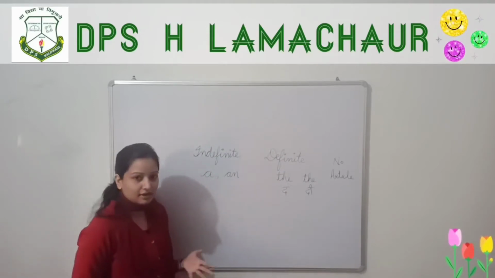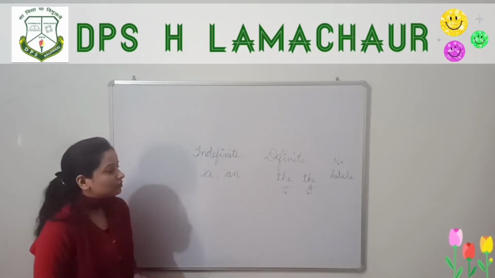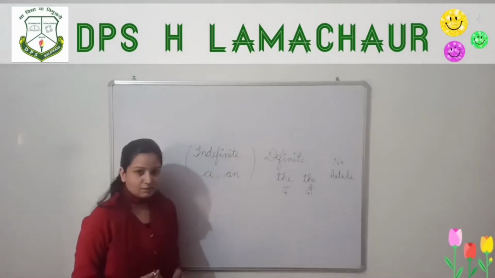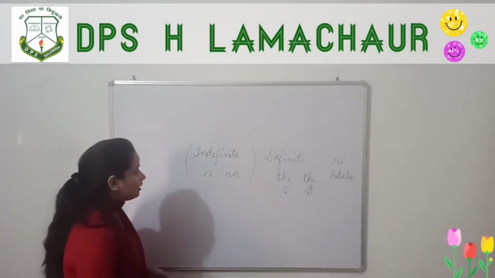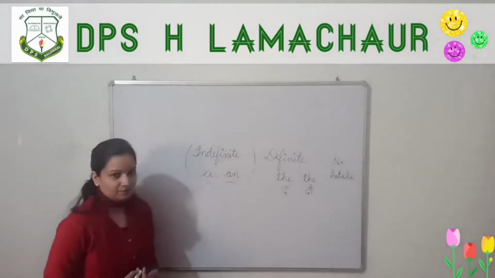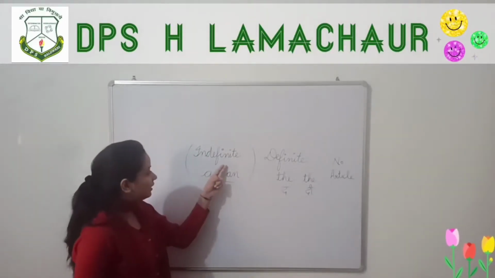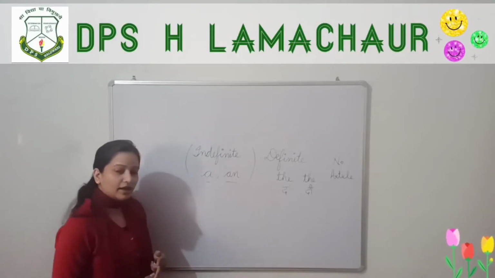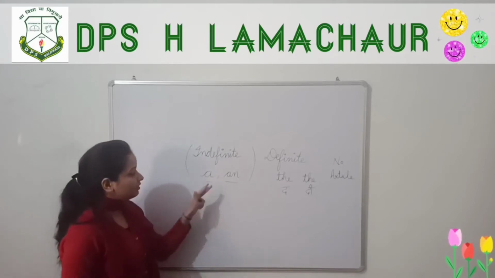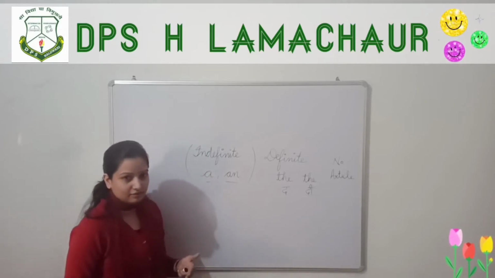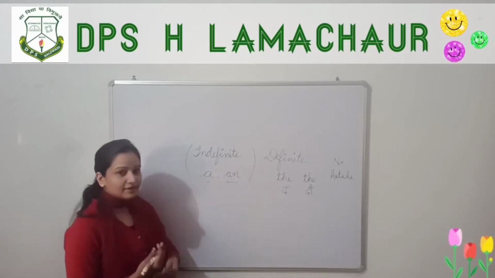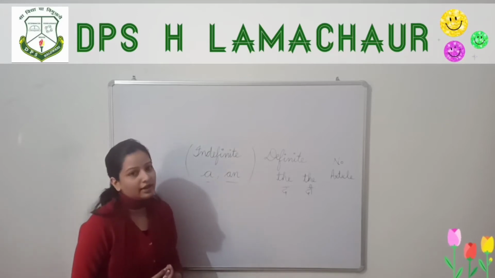Now let us study in brief. Kids, you might have studied this in your previous class. Let us discuss indefinite articles first. There are 2 articles under indefinite articles, a and an. Now the question arises when to use a and when to use an. Before that, let us discuss the vowels and consonants.